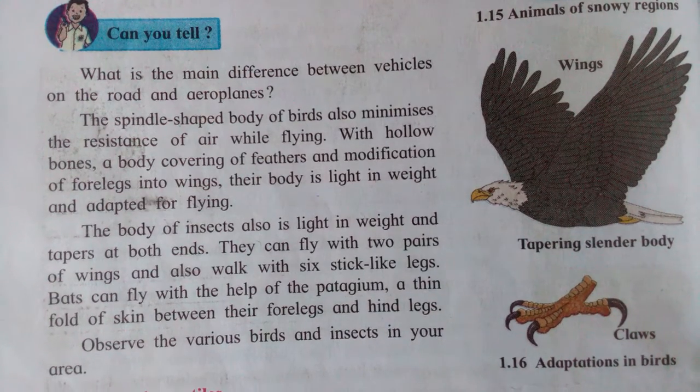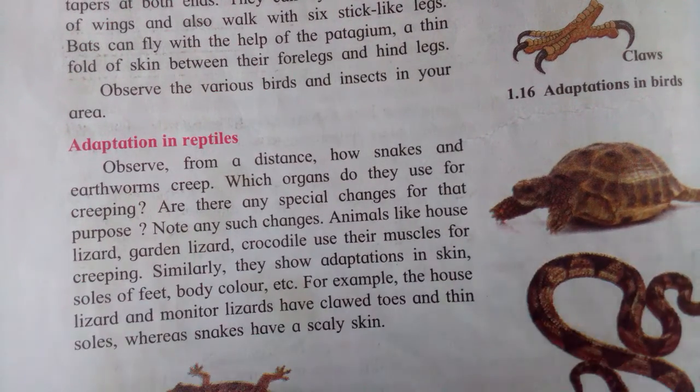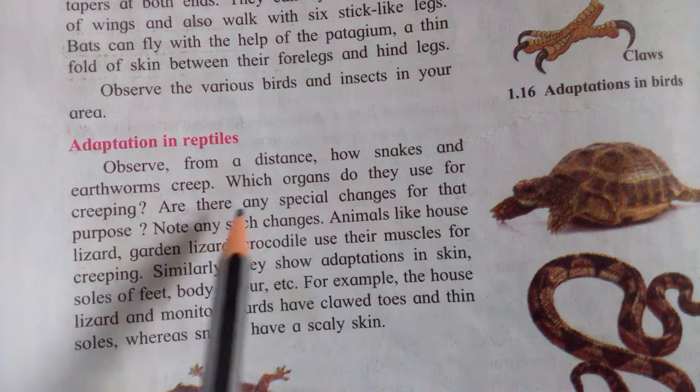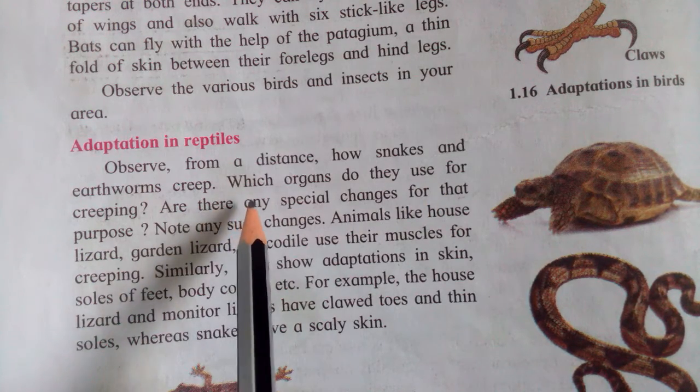Understood? Then see the next one. This is the adaptation in reptiles. Reptiles means in Marathi we say sarpatnare. Okay. See, snakes are there, earthworms are there. They are the reptiles.